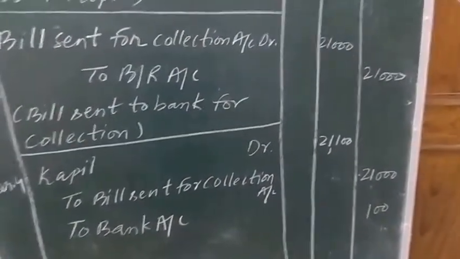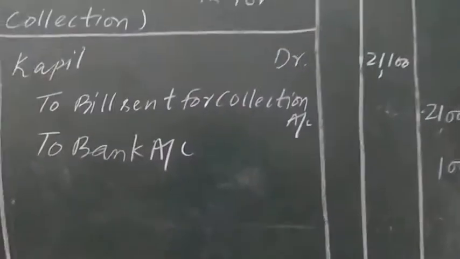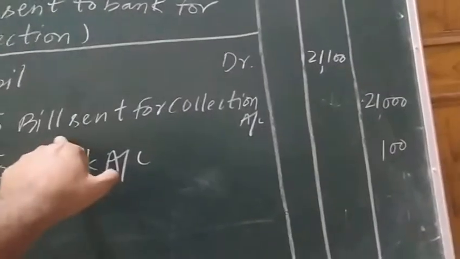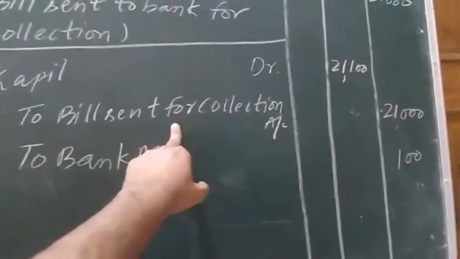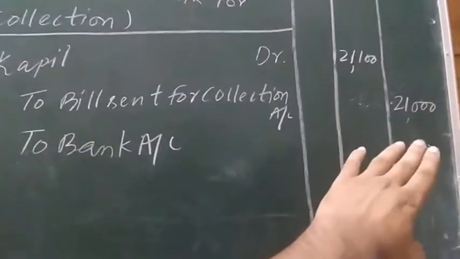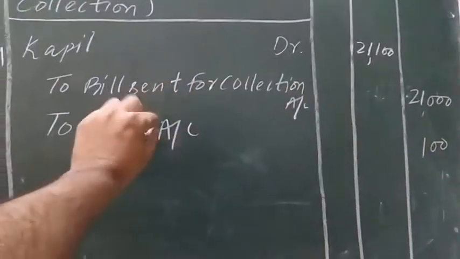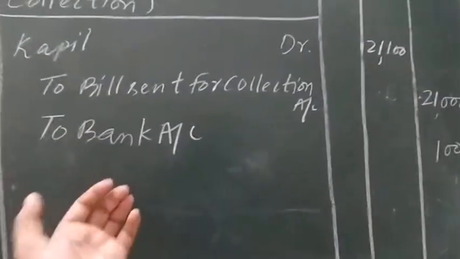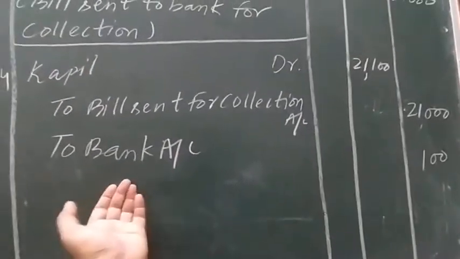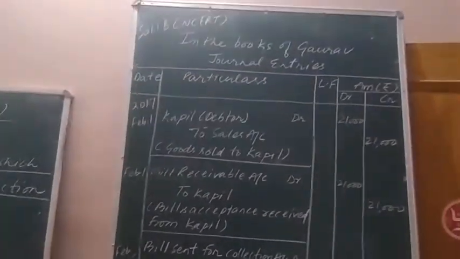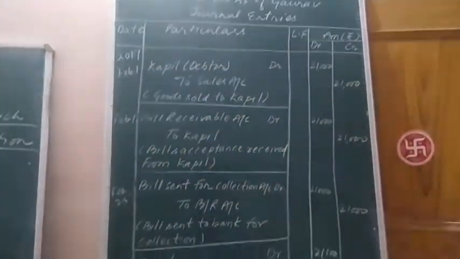And individually, or say separately, you can just show bank on the credit side, or you can mix up the bank amount with the bill sent for collection. 21,100 also you can write on the credit side, mixing these two credit side items. And separately also you can show the noting charges by the name of bank. Right? So this was the solution of question number 18.